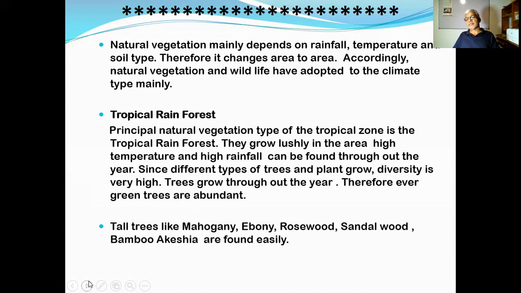These sorts of trees as well as forest can be found. Best example is Sinharaja. Sinharaja is the best example for the tropical rainforest. Therefore, when you go to Sinharaja, when you observe the pictures of Sinharaja, the features of tropical rainforest can be found easily. No need of any other pictures or ideas to study the Sinharaja forest located in Sri Lanka. Then you will get a clear-cut picture about the tropical rainforest. Then we go to the other type.